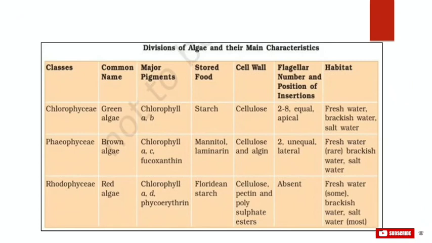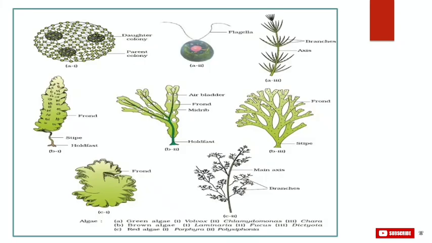So this table gives an overview of the classes of algae we just discussed in our previous slides, and in this they have mentioned the important characteristics of each class. The table is quite helpful for us to remember the few important characteristics of our three classes, so go through this table once. This picture represents examples of algal classes, that is green algae, brown algae and red algae, as we discussed. The pictures are numbered and labeled accordingly, and you can see the information at the bottom of your slide.